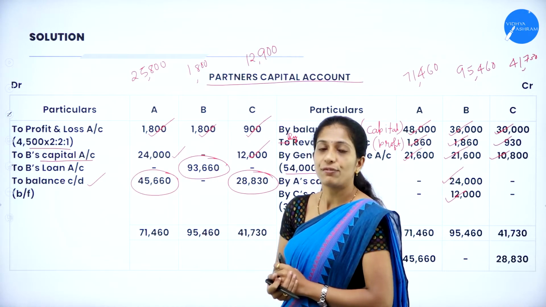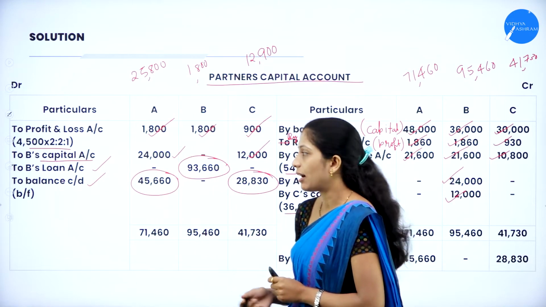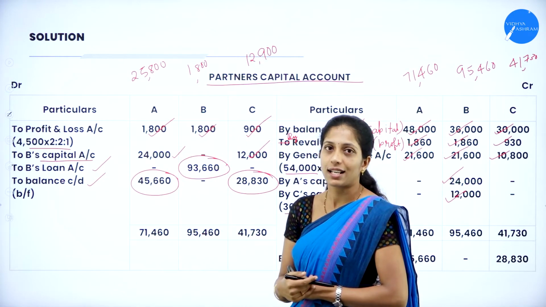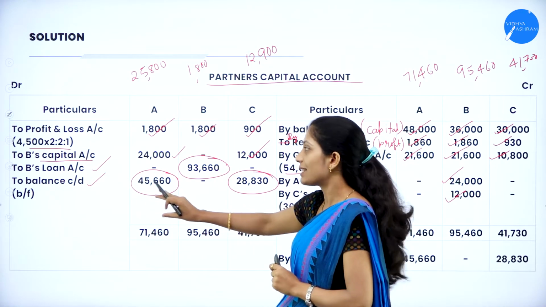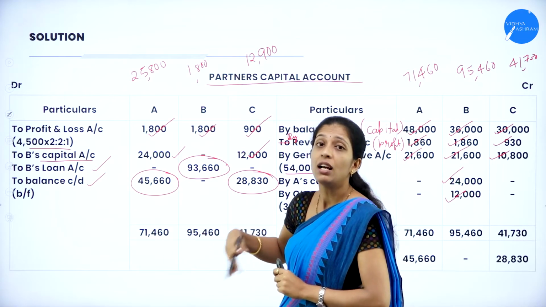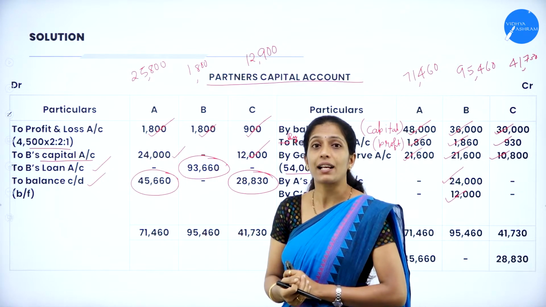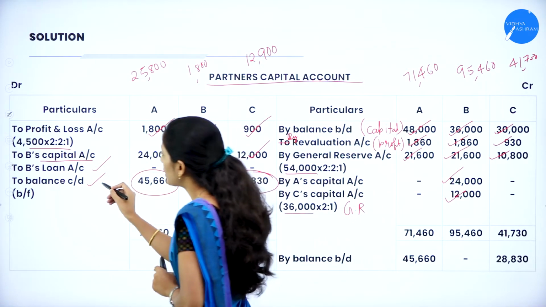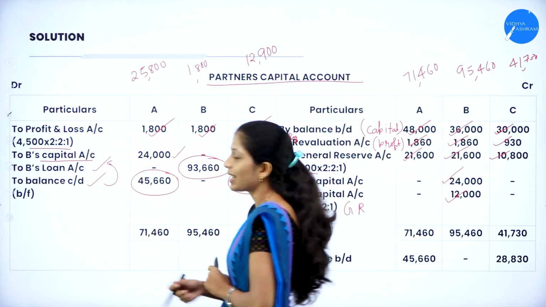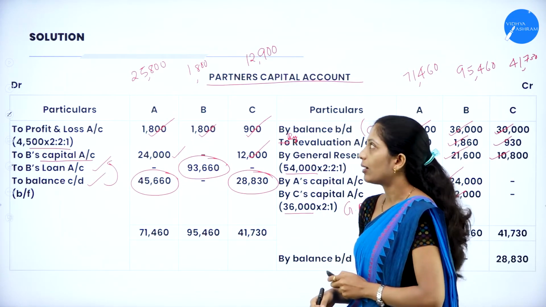It has to be transferred to his loan account, that is, to B's loan account, 93,660. Make sure that before you write the balancing figure of the remaining partners, you record the balancing figure of the retiring partner, transferring it to his loan account. That is, before the carried down, you have to write this loan account. So this is about the partners' capital account.